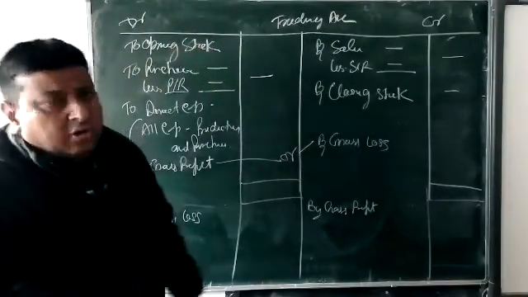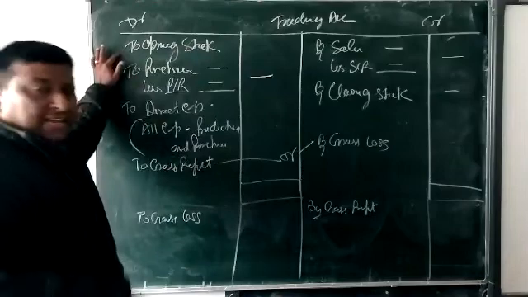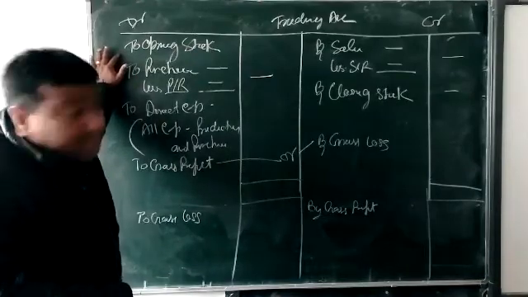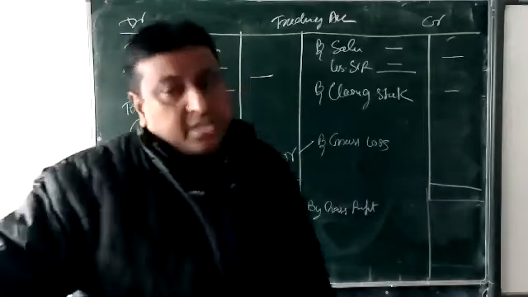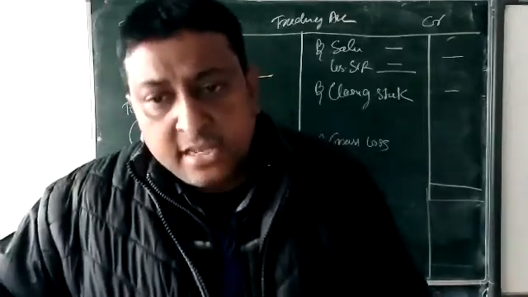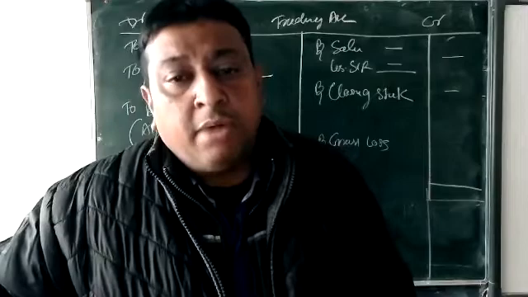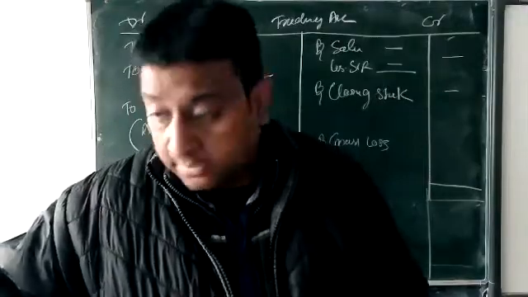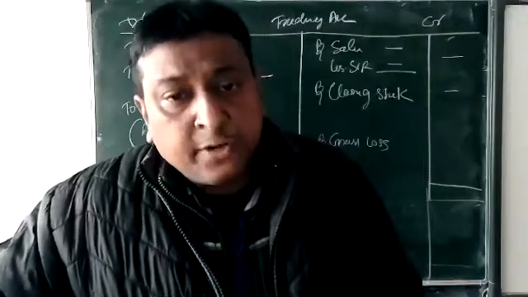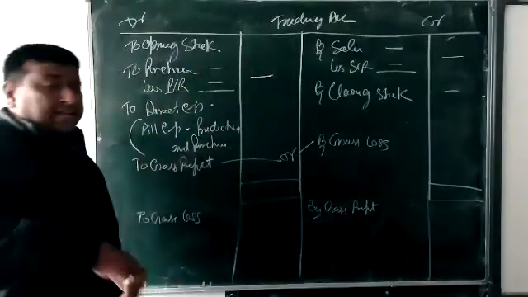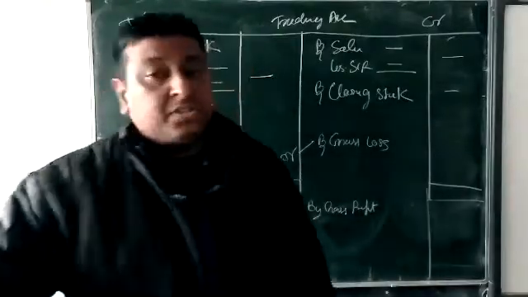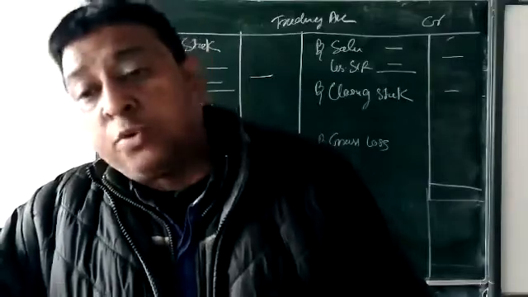In this trading account, first we show the opening stock, then purchase, and if any return is given on that purchase, we deduct that amount and take the difference outside. Then we put the direct expenses, starting from the purchase up to production.